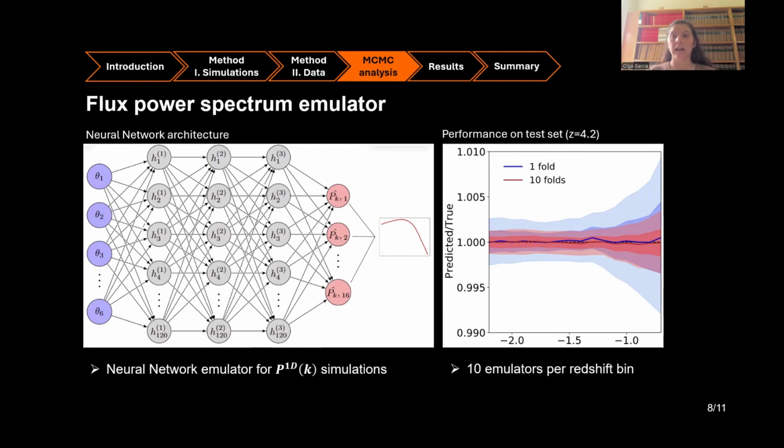And on the right-hand side, I am showing the process in which we enhance the performance of this emulator, where in blue and in red, in lighter colors, I'm showing the 2 sigma region of the error that we found when we use only one fold versus when we use the common approach of K-cross-fold validation, that is, when we average across the predictions of 10 neural network emulators. And we are showing that within 2 sigma, the error on the emulation is less than half of a percent.